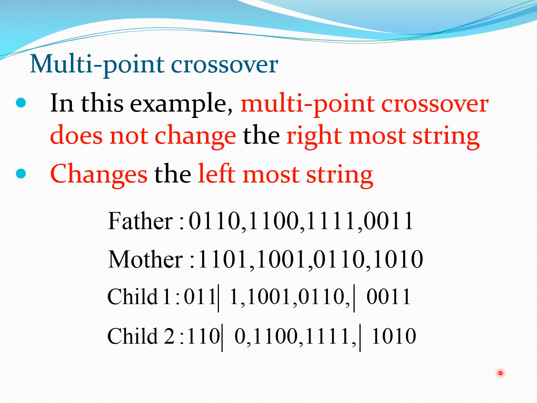So we clearly see that multi-point crossing does not change the rightmost string in the problem which we have created. Of course, if you are doing it randomly, sometimes the rightmost string would get changed. And in this problem, it changes the leftmost string. So again, multi-point crossing would be better in terms of crossing the genetic material throughout the string system.